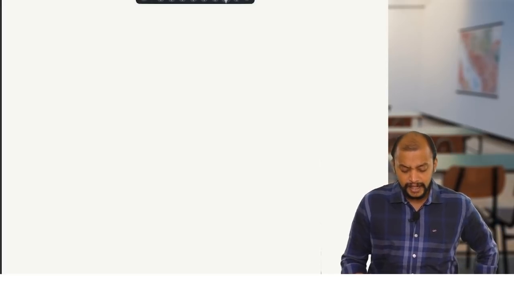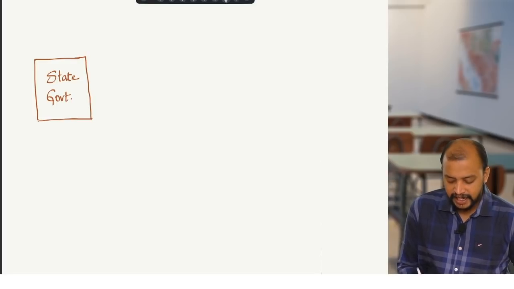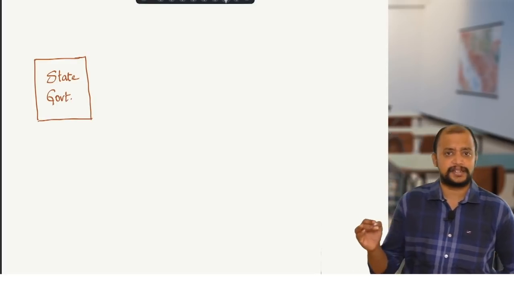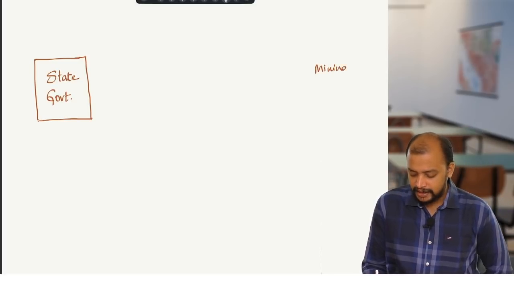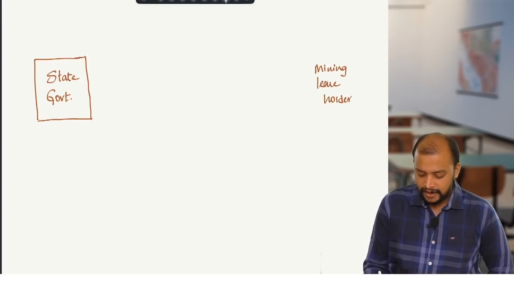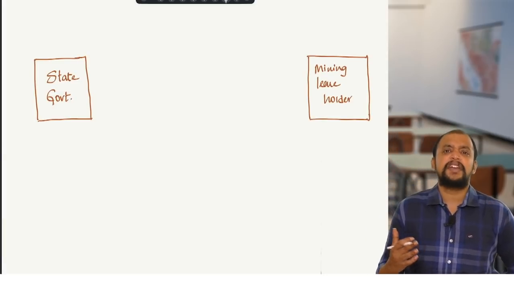First, there is a state government. And this state government, what will they do? They will be assigning the right to use natural resources to a person, to one mining leaseholder. They will be assigning the right to use natural resources for a royalty. That royalty will be a variable royalty.